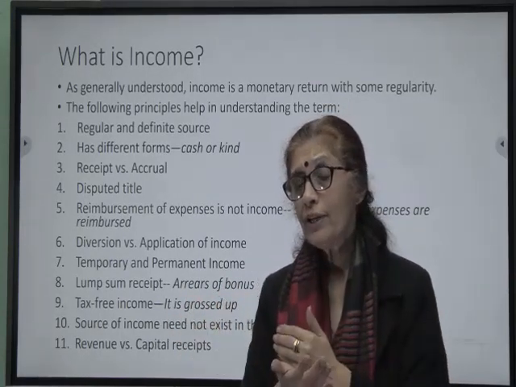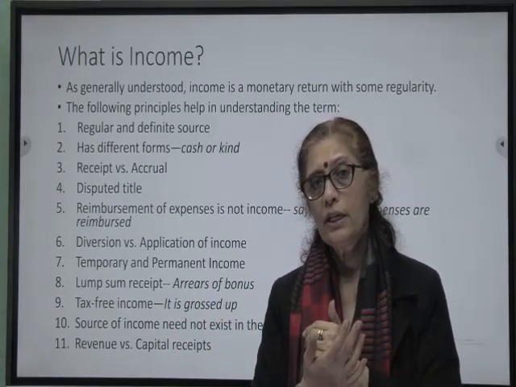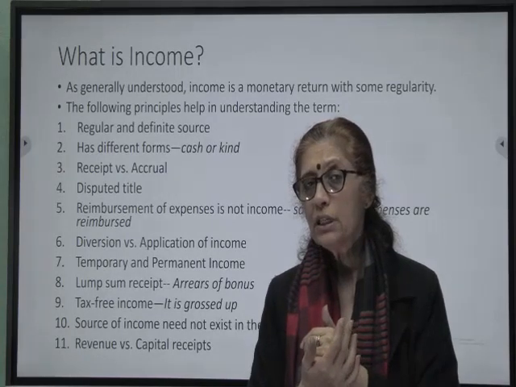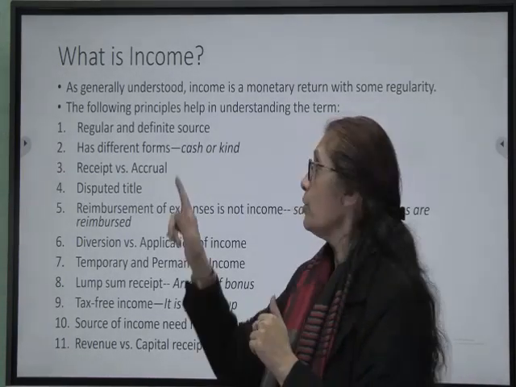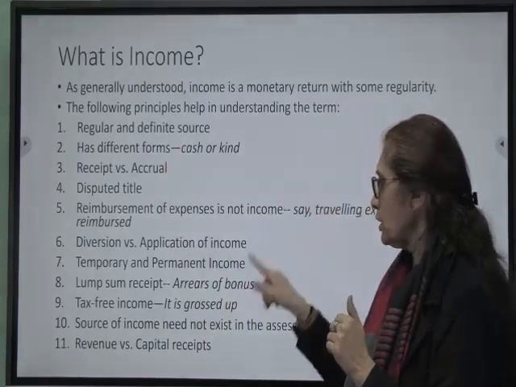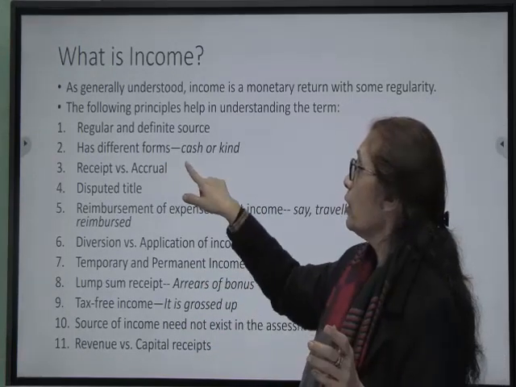So while I have income which is received under the head house property, I do not have a tenant anymore. Would that still be taxable under the head house property? Yes. So the rule is it must have a source. While the source is not in existence in the same assessment year, that's okay.